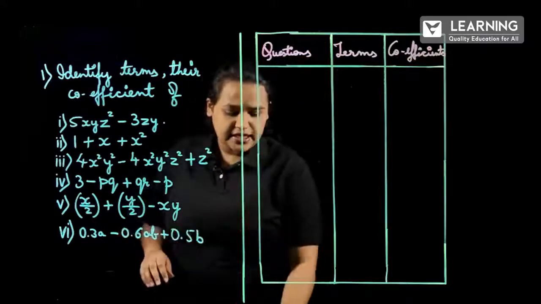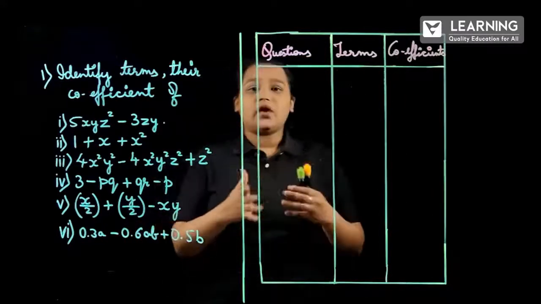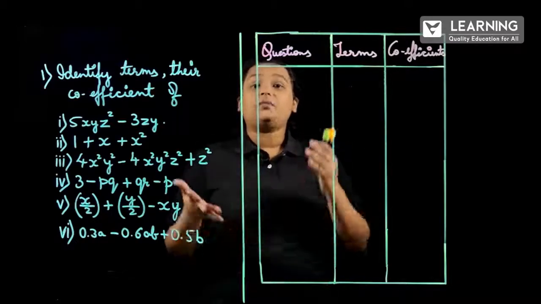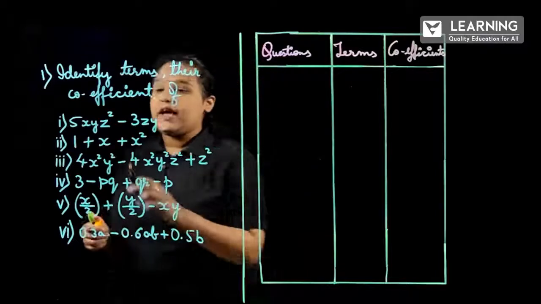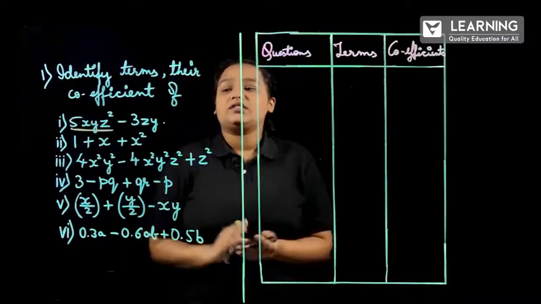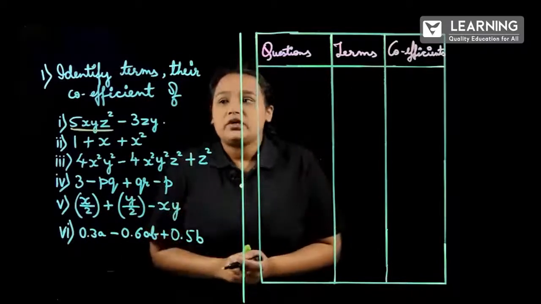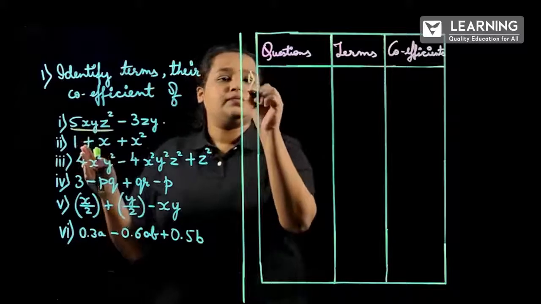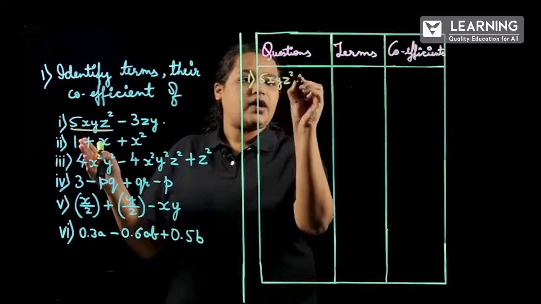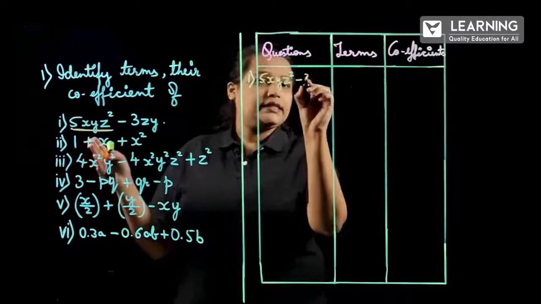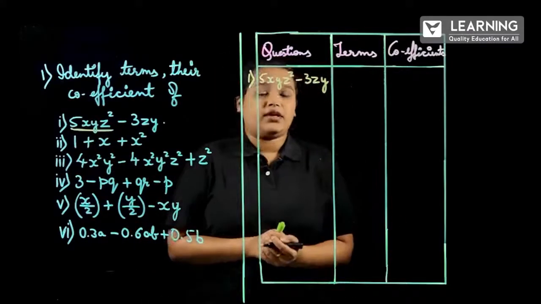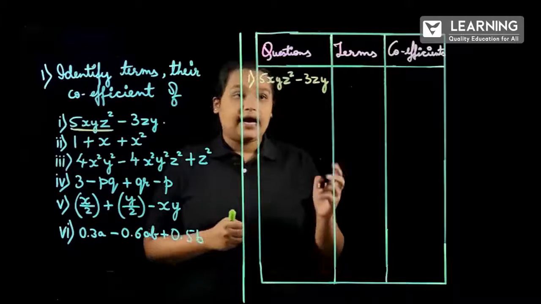When we were discussing in concept videos, we understood what terms are. Because of terms we get monomials, binomials and trinomials. Altogether, variables and constants form terms. So, here the first question is 5xyz square minus 3zy. How many terms are we having? We are having 2 terms.